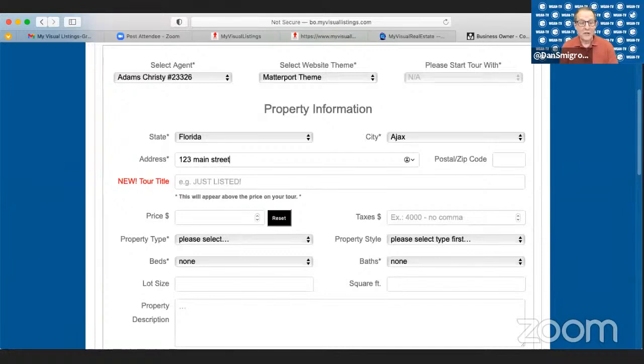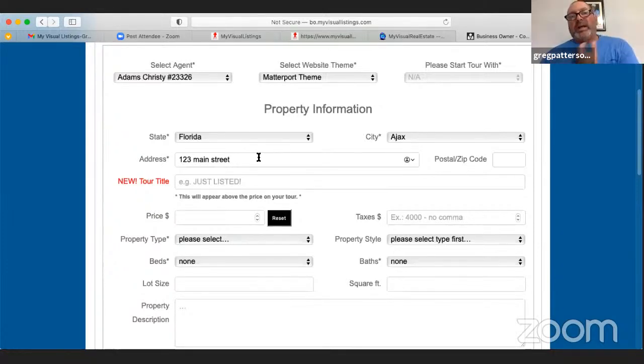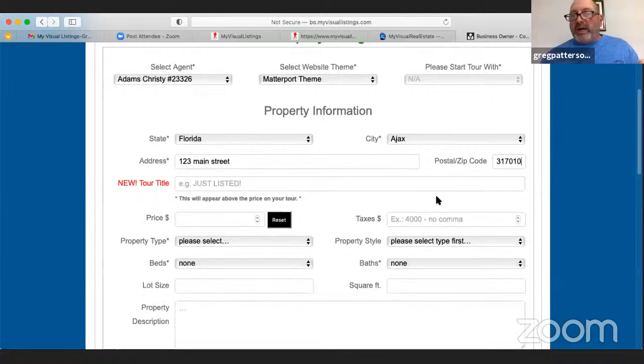Yes, but this is actually important because this is where you're grabbing the Google Maps. Correct. Very good point. Because yes, you have to put in the right address here, which I have in my doc file. And then the postal code or zip code. So 317010. I'll just put that in. But you're right. You have to put in the correct address or the maps will not work correctly.